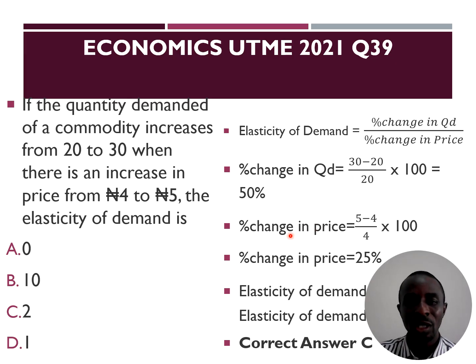For percentage change in price, we have 5 minus 4, that's 1, divided by 4 times 100. 4 in 100 is 25. 25 times 1 will give us 25%. Now we divide the two. 50% divided by 25% will give us 2, which makes our answer 2, option C. That's the elasticity of demand, and that's elastic demand because it is greater than 1.